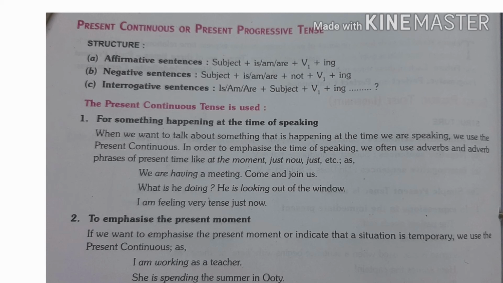Now, the second point, to emphasize the present moment. If we want to emphasize the present moment or indicate that a situation is temporary, we use the present continuous. As I am working as a teacher, she is spending the summer in Ooty.